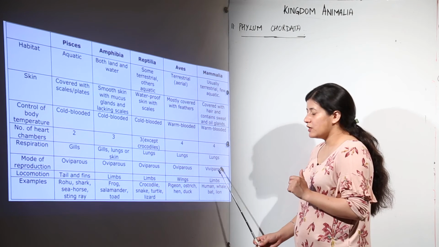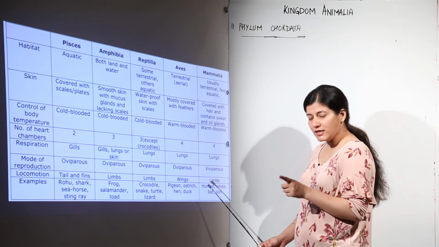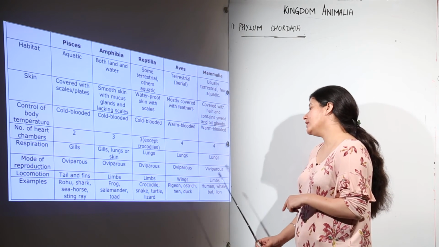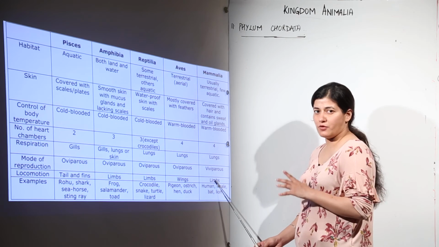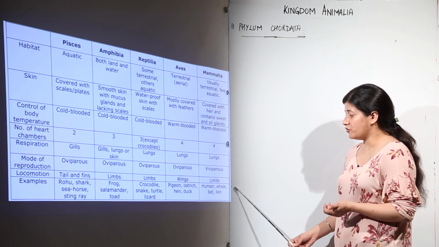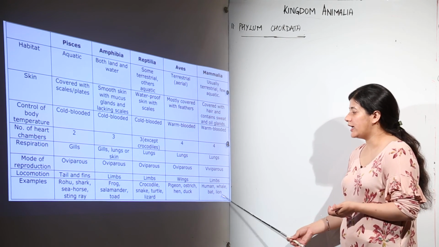They would be viviparous, but as we saw, there is one case of the platypus where they lay eggs. Then the locomotion is with the help of limbs. They could be bipedal as well, as in the case of human beings. The examples are human beings, whale, bat and lion.